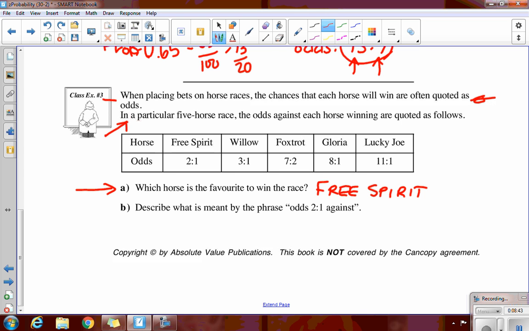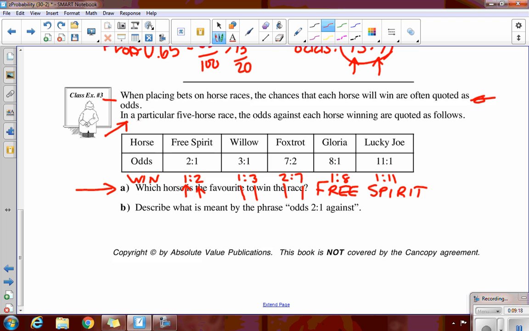So Lindsay said, if these are his odds of losing, this is his odds of winning: 1 to 2, 1 to 3, 2 to 7, 1 to 8, and 1 to 11. She was explaining that if you look at it this way, just flipping everything over, this guy will win once every 2 times he races. This guy wins once every 3 times he races. Okay? And they get worse and worse going on.